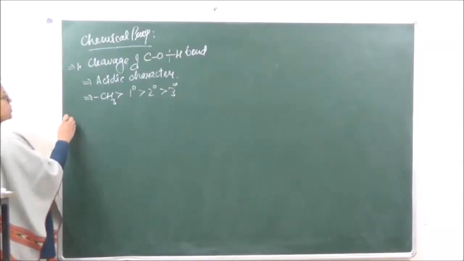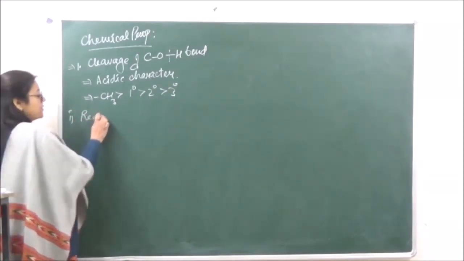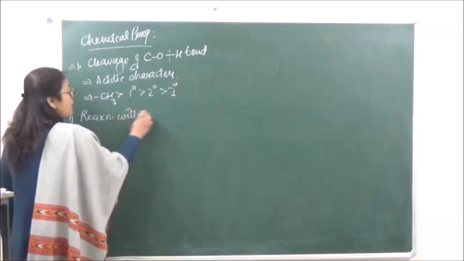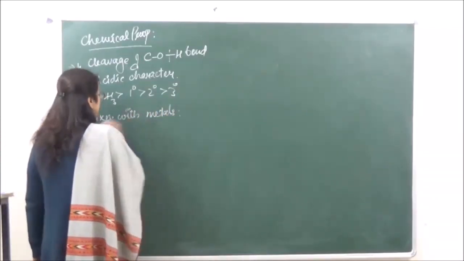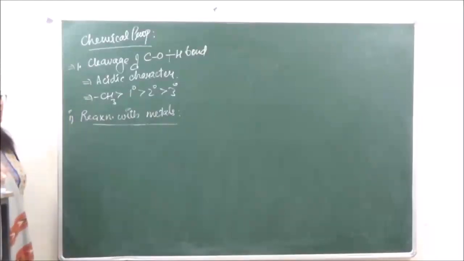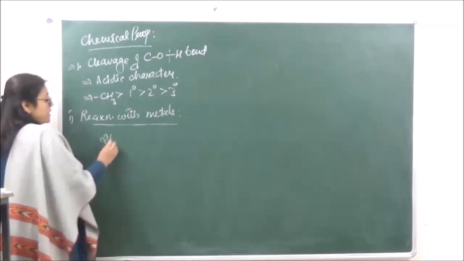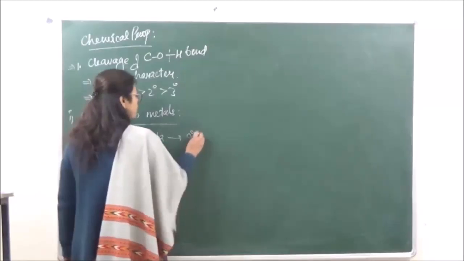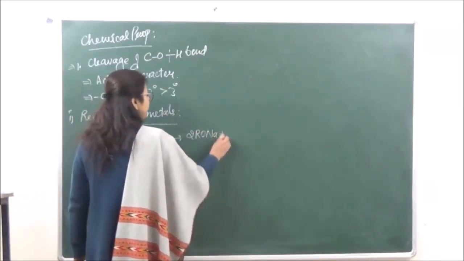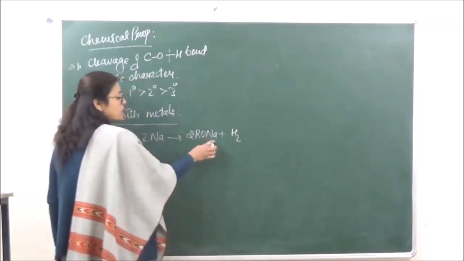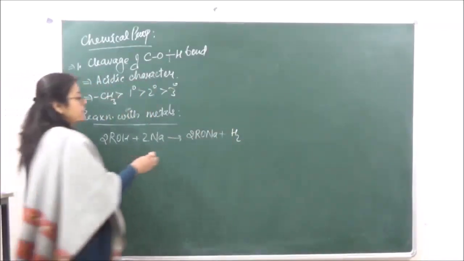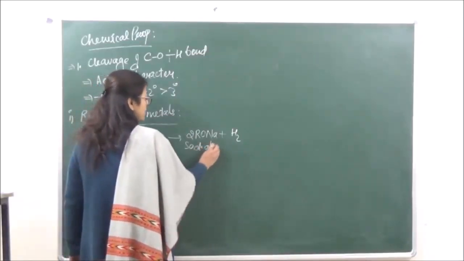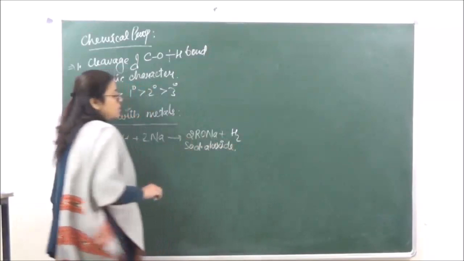So let's go on to the first reaction over here. The first reaction is the reaction with metals. Now as the alcohols are behaving as acids, they will liberate hydrogen whenever they react with metals. So if we are taking ROH plus sodium, this is going to give us sodium alkoxide plus H2. So this compound which is formed over here is known as sodium alkoxide.